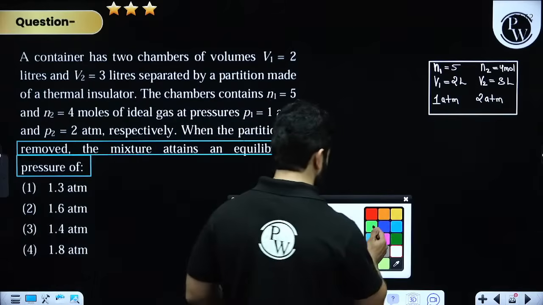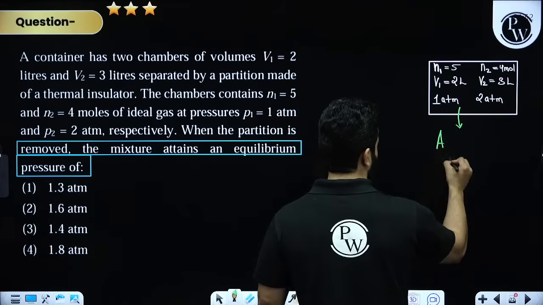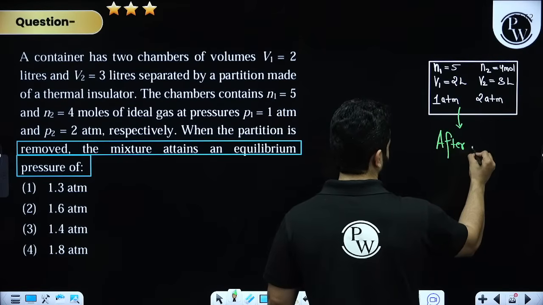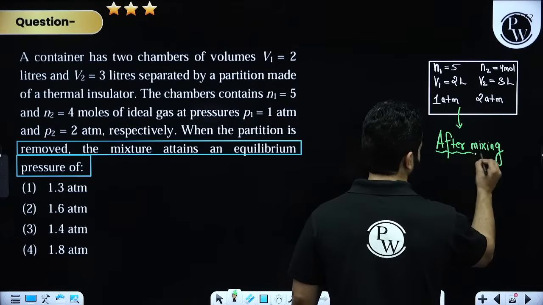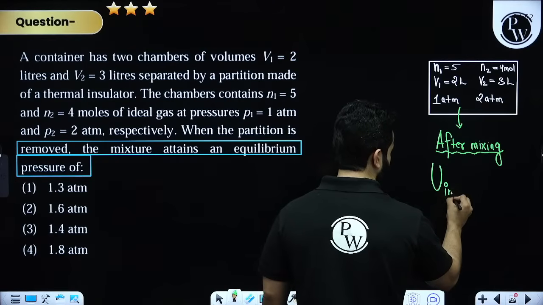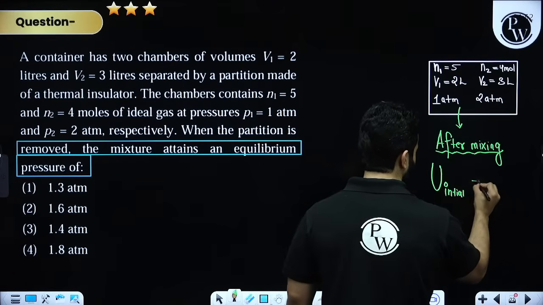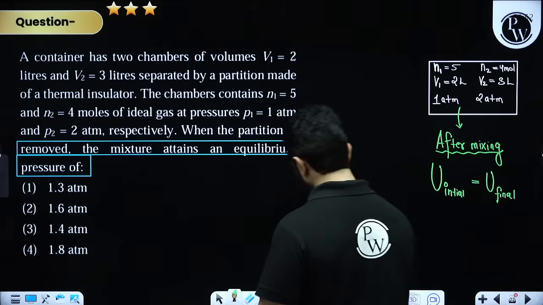Note this point: after mixing, initial internal energy of the system will be equal to final internal energy of the system. This is the main concept.